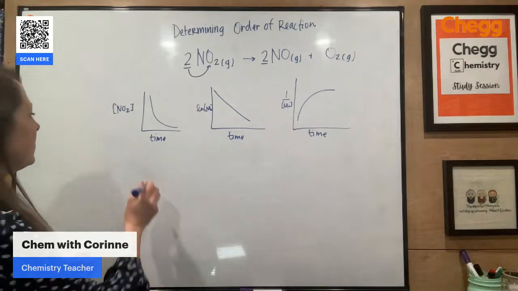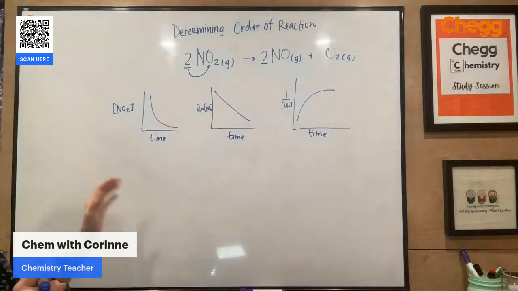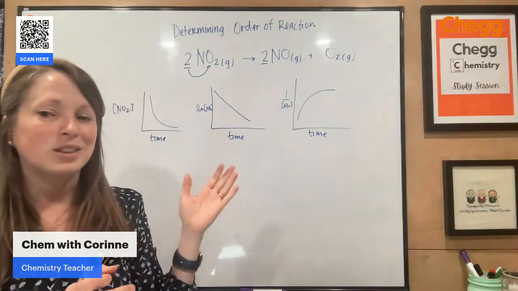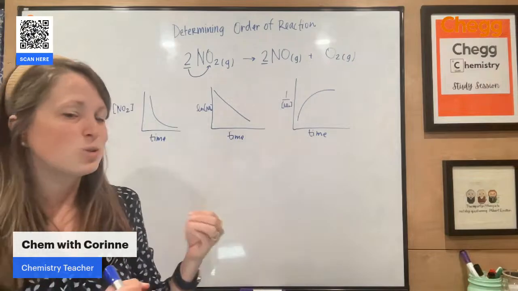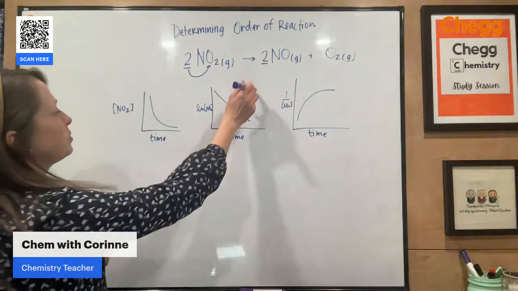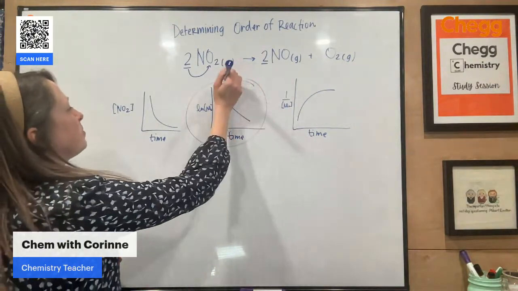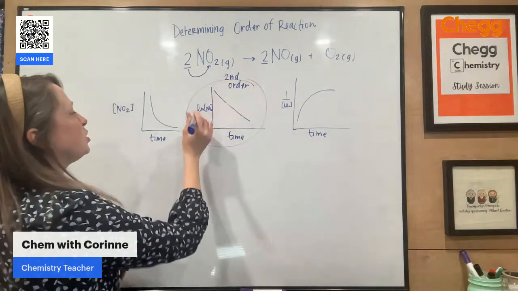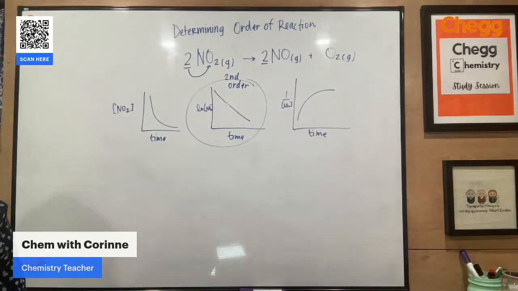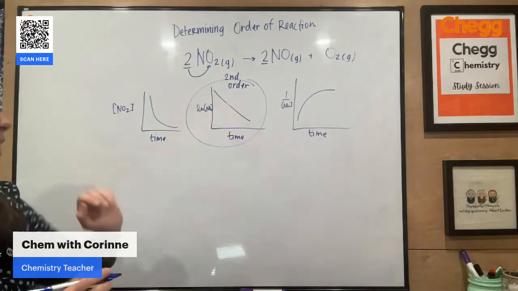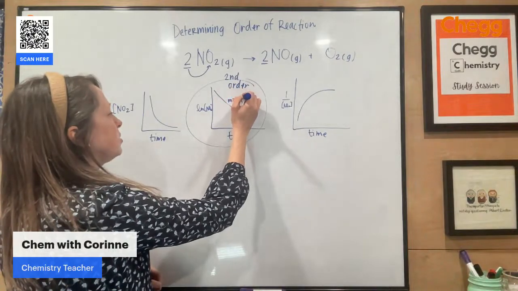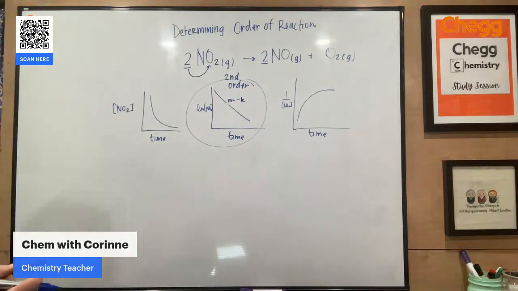So knowing the order of the reaction, if you graph these, you don't necessarily have to remember the rate laws, the rate mechanisms, right? If you can remember that the linear curve is going to represent the correct relationship. So in this case, this is going to be second order with respect to the concentration of NO2. I know this because I have a straight line here where my slope is equal to the negative rate constant.